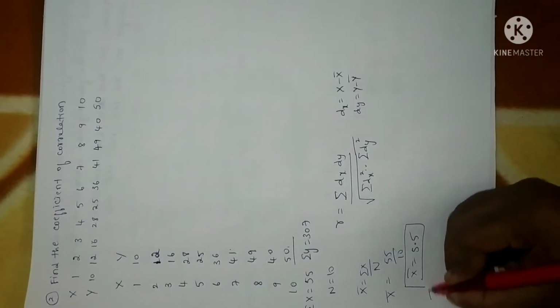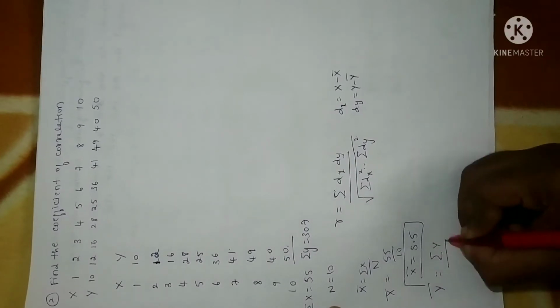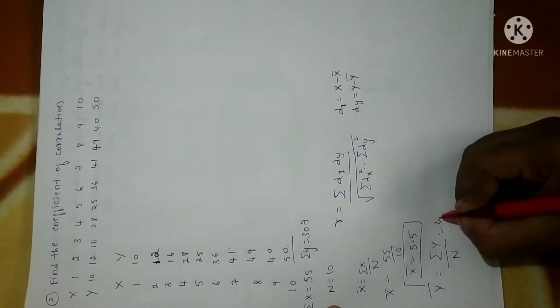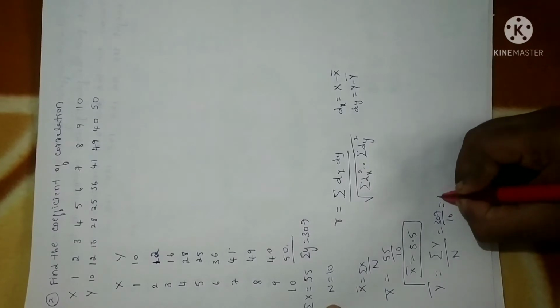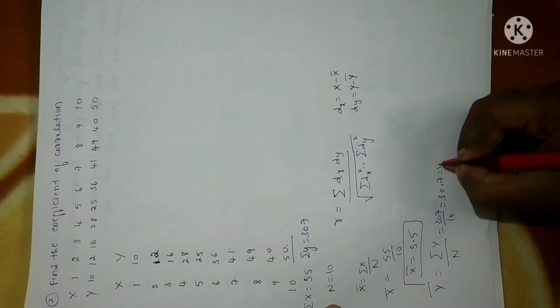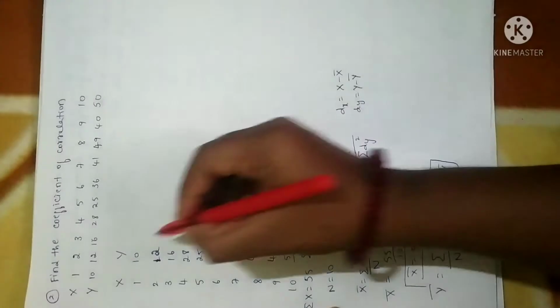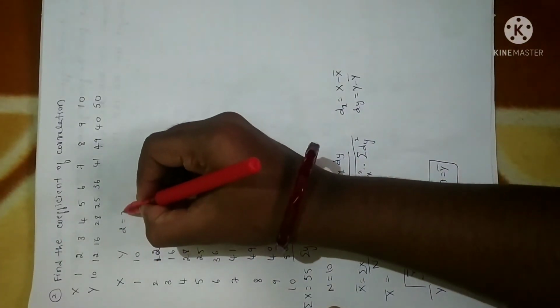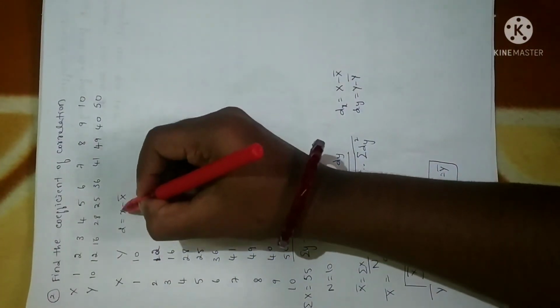Similarly, let me calculate y bar. Y bar is given by sigma y divided by n. Sigma y value is 307 divided by 10. That will give you 30.7. So I have calculated y bar value also. Fine. Now let me calculate d is equal to x minus x bar.